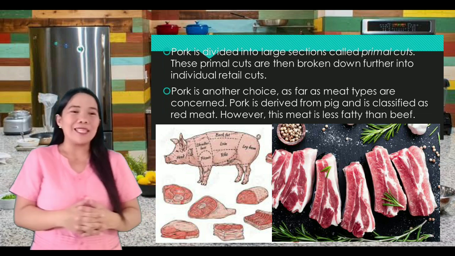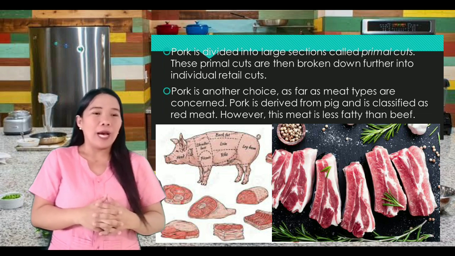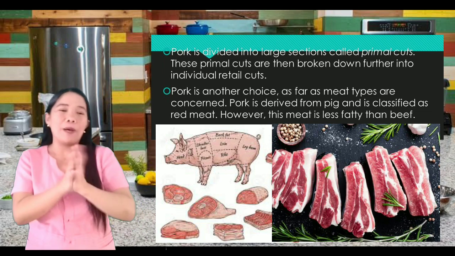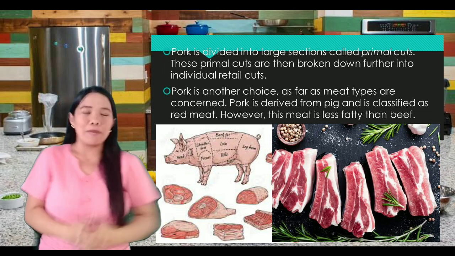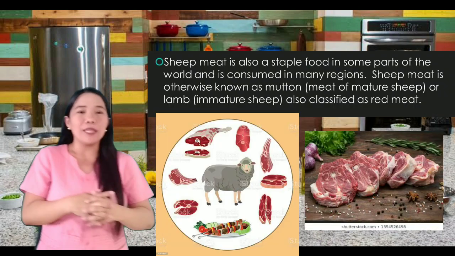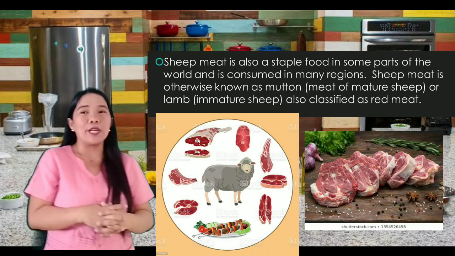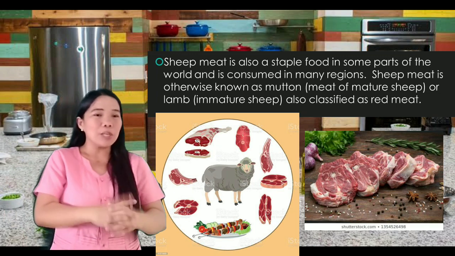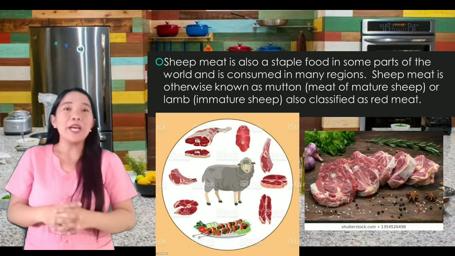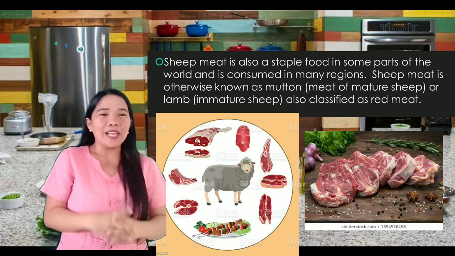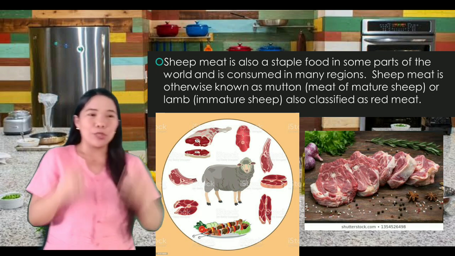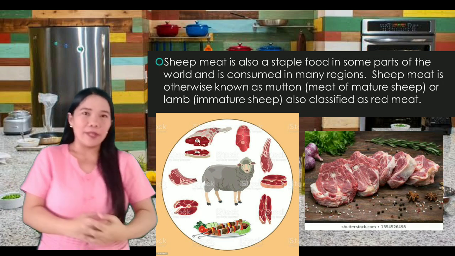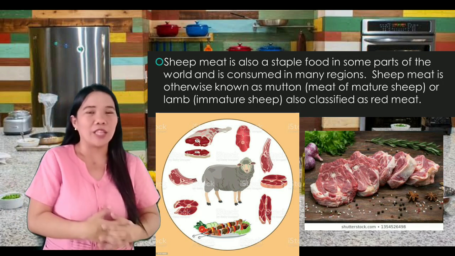However, this meat is less fatty than beef, meaning to say, pork has less fat than beef. Sheep meat is also a staple food in some parts of the world and is consumed in many regions. Sheep meat is otherwise known as mutton. Meat of mature sheep or the lamb is also classified as red meat. Did you understand? Any question?